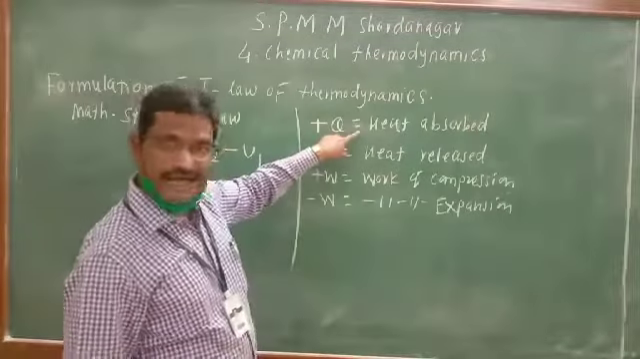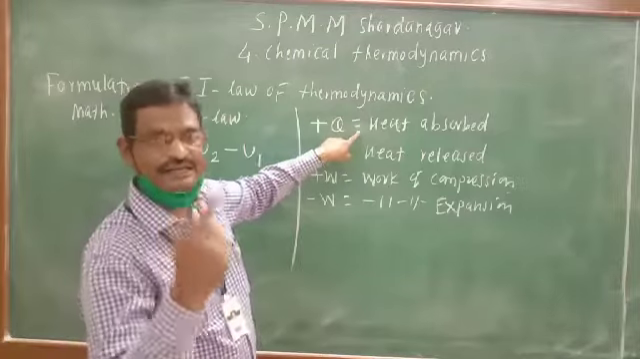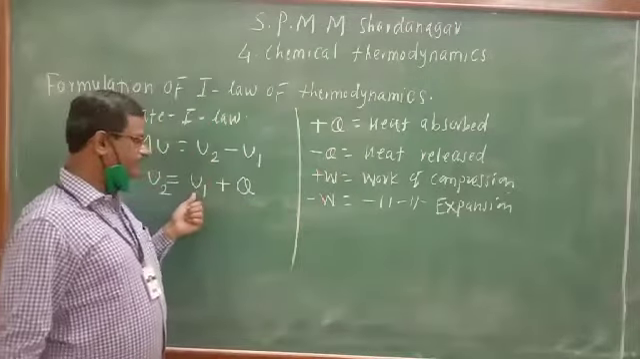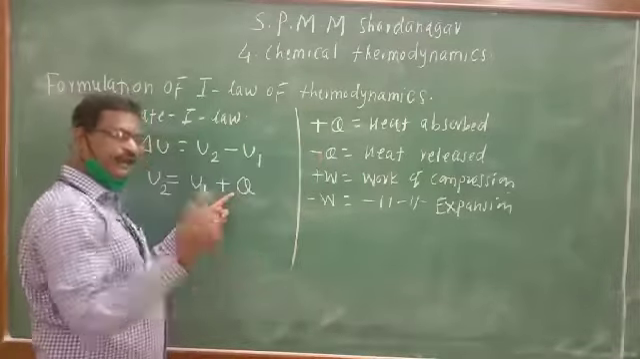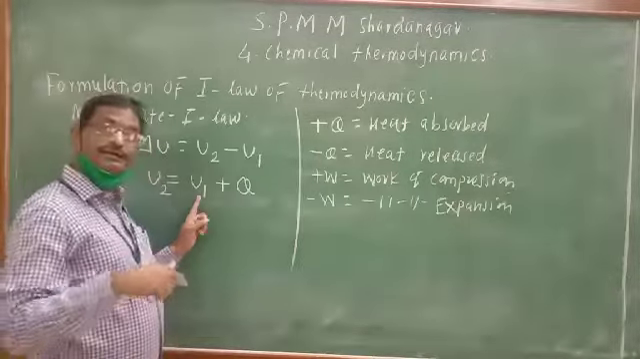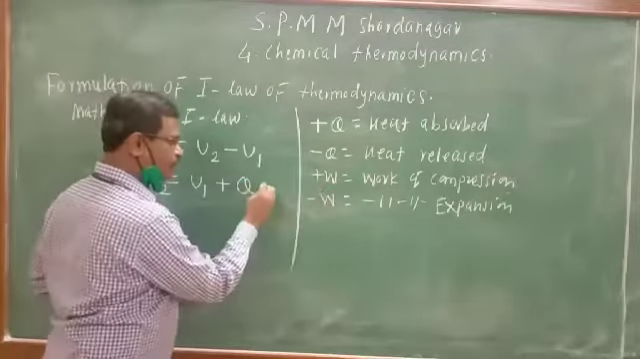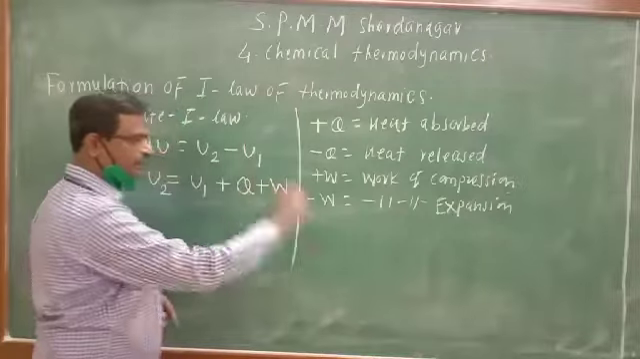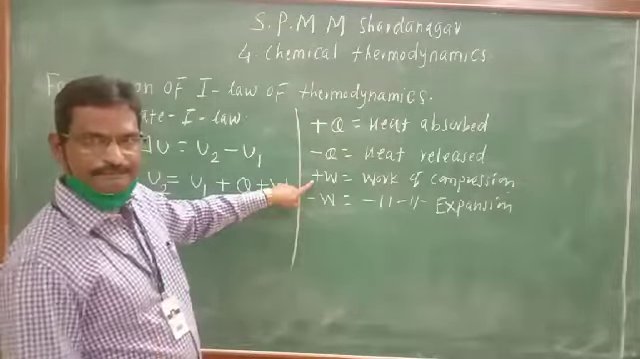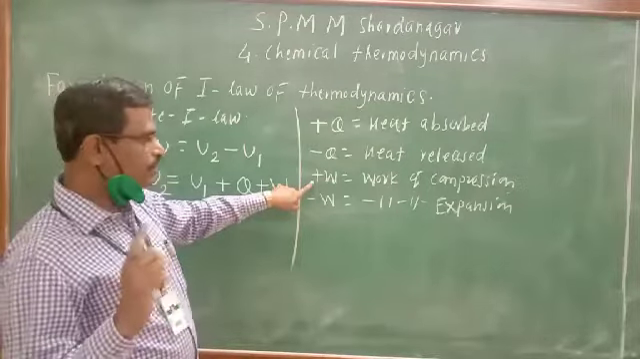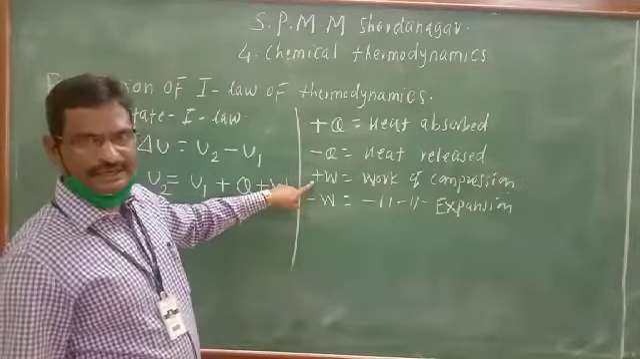So whenever heat is absorbed, the energy of the system increases. So the initial energy U1 plus Q means heat is absorbed, so U1 gets increased. Further, if the work of compression is obtained, plus W means work done by the surrounding on the system. At that time, due to plus W, the energy of the system increases.